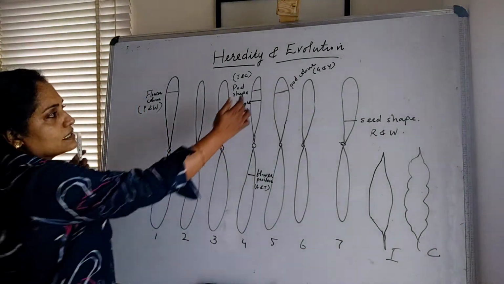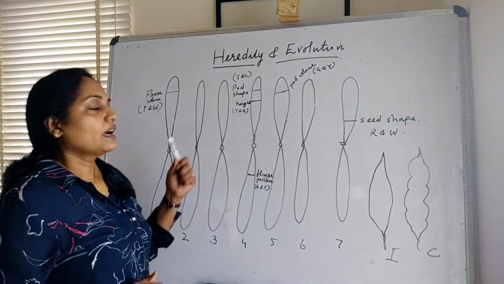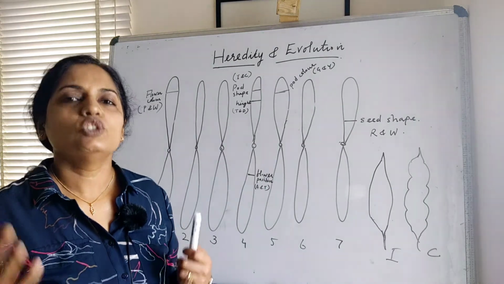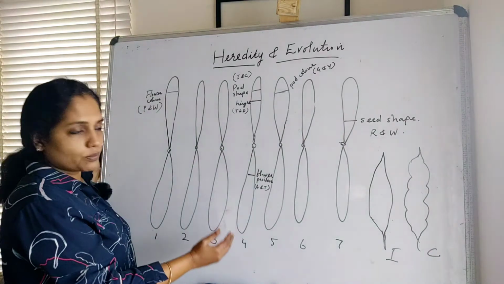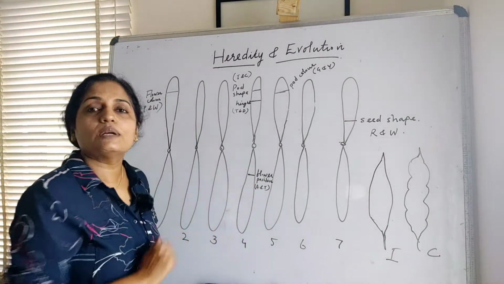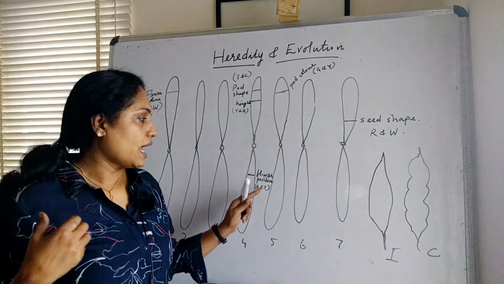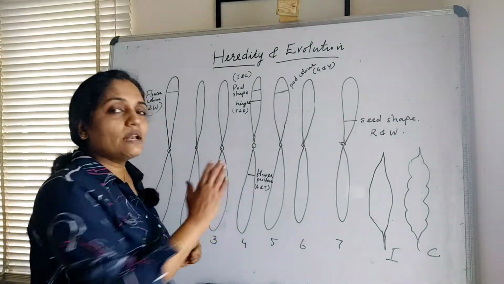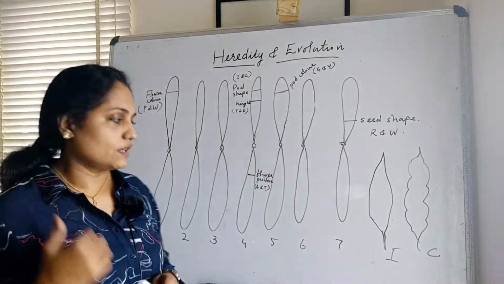And here, just below that, there is the locus for height of the plant. For height of the plant, the dominant trait is tall and the recessive trait is dwarf. And here, just below, on the 4th chromosome itself at the posterior end, we can see a locus for flower position. Some of them are axial position and some of them show terminal flowers. So here the axial position is the dominant character and the terminal position is the recessive character.